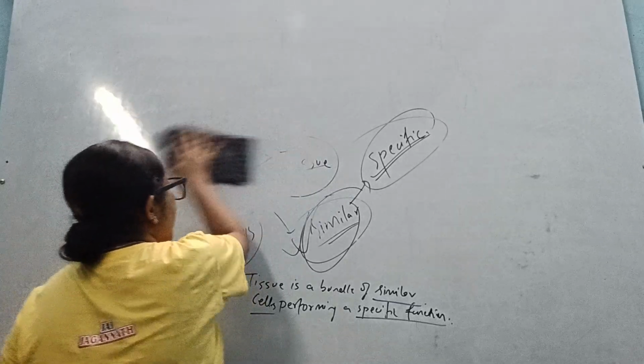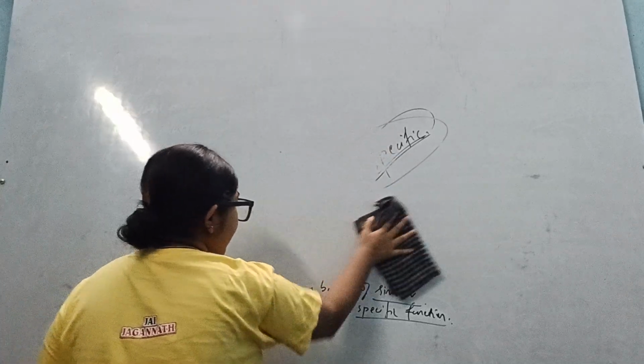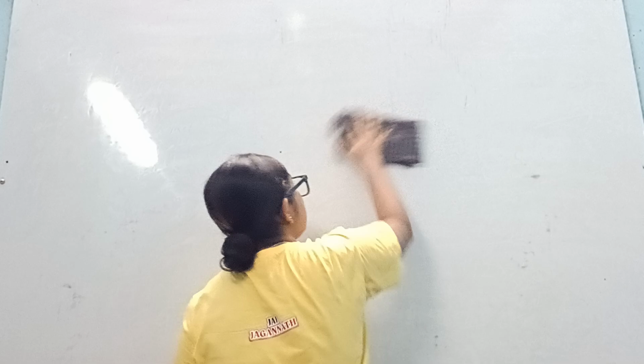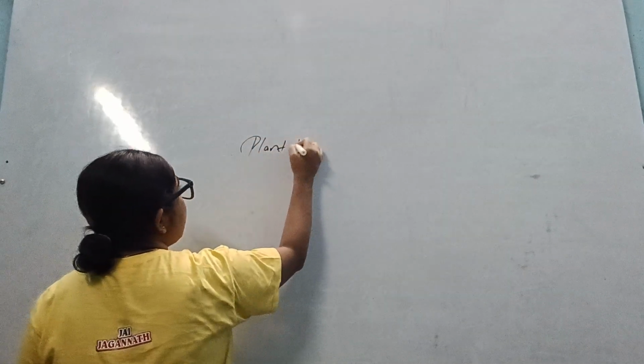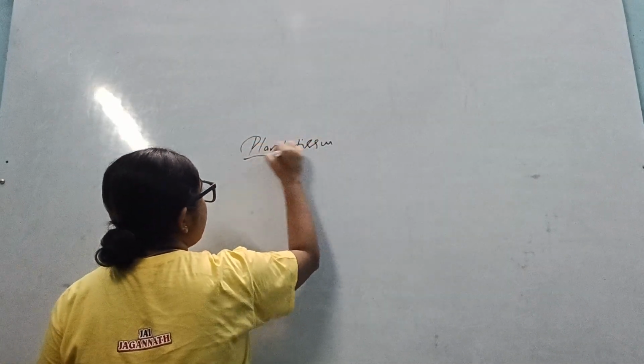Is it clear? Okay. Please take out a notebook and write all these, because only hearing will not help. Like you are doing a proper class, make it in a proper way. Give the heading as plant tissue. Is it clear? Give the heading as plant tissue.